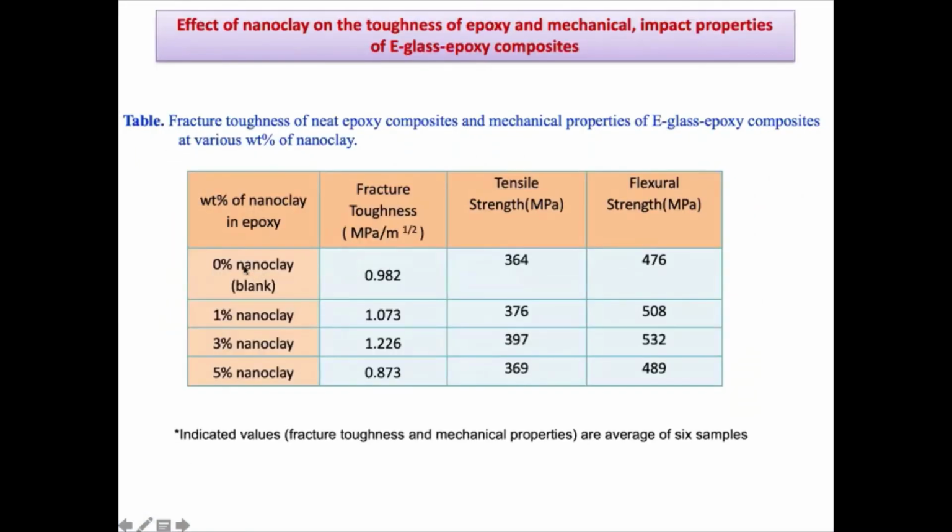Then you see that when no clay, zero clay, was added, this was the fracture toughness of a glass epoxy material. But the moment you add 1%, 3%, 5%, you see that there is an optimal. Beyond that, the fracture toughness decreases. Even the tensile strength is the same: up to some optimal 3 to 8% nano clay addition, it showed improvement, and beyond that it decreased the value. It indicates that the addition has to be optimized.